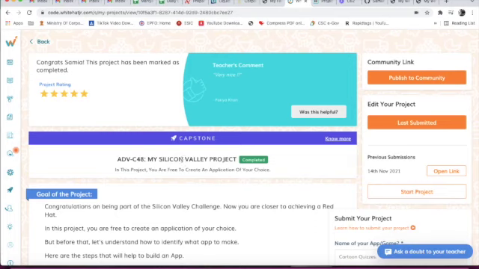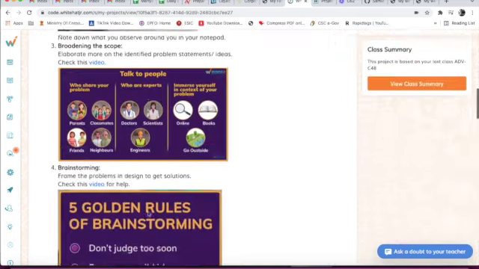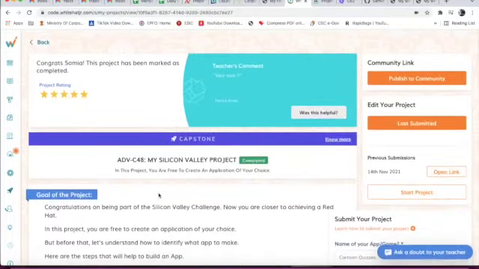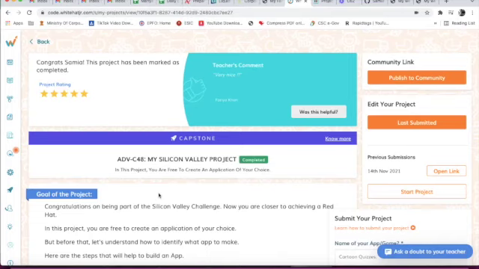Today I will teach you project number 48, that is My Silicon Valley. Here are the instructions, and in this project we have to make an app with our own mind, with our own ideas. I have created it already, so here we will check. We will click here, open link.